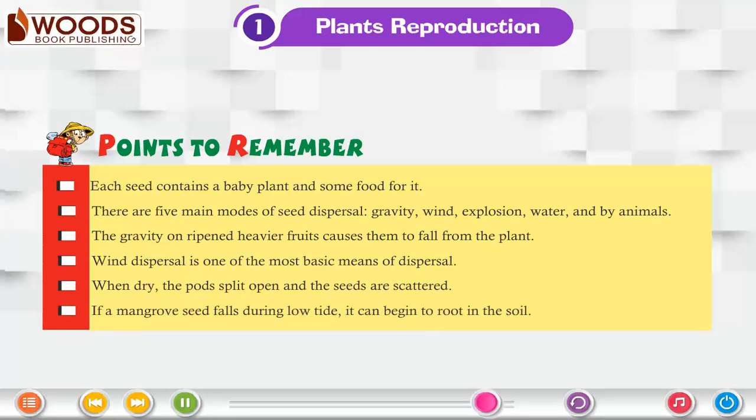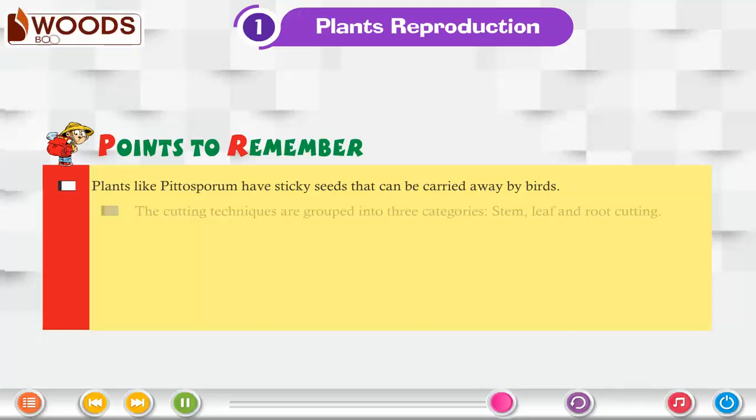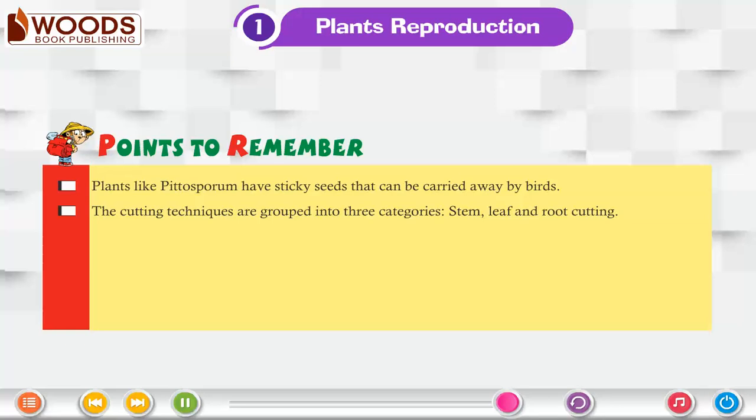If a mangrove seed falls during low tide, it can begin to root in the soil. Plants like Pittosporum have sticky seeds that can be carried away by birds. The cutting techniques are grouped into three categories: stem, leaf, and root cutting.